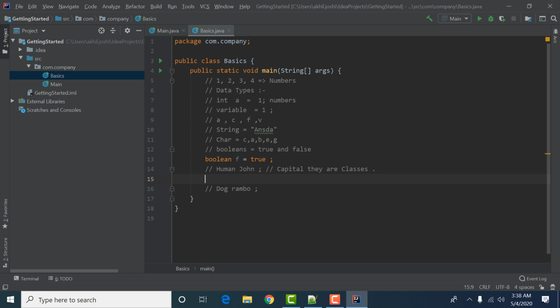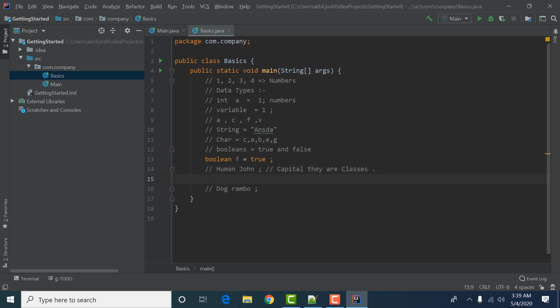First of all, there are data types that are primitive, like this integer 1, which is of type integer. And we have a human, which is a John.